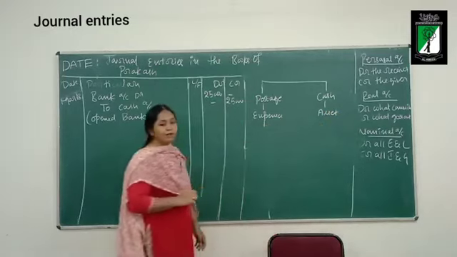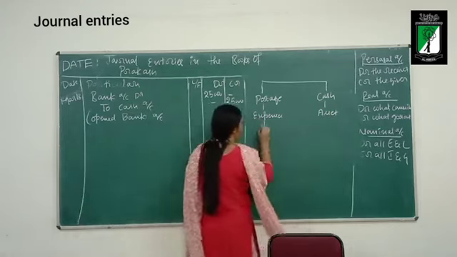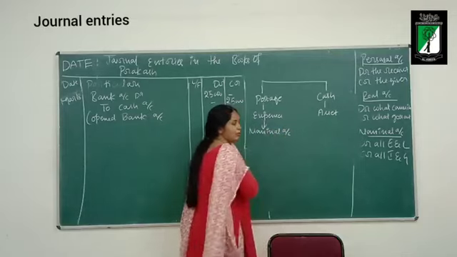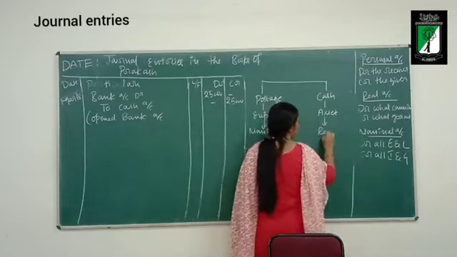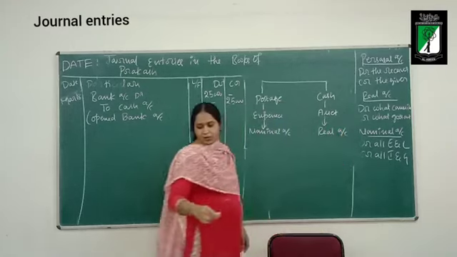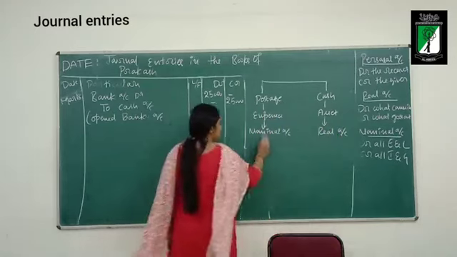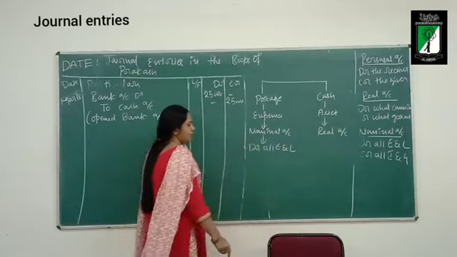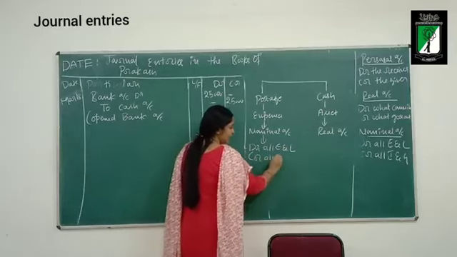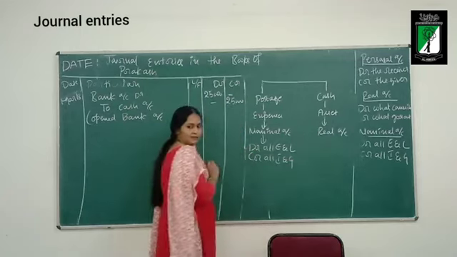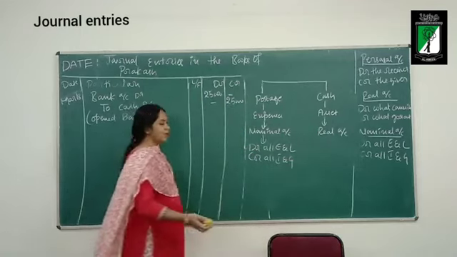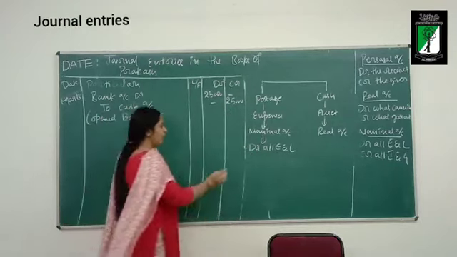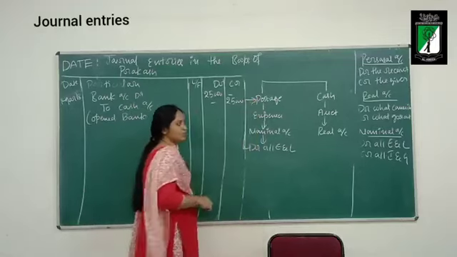If it is an expense, which account rule do I follow? Nominal account rule. If it is an asset, the real account rule. The nominal account rule says debit all expenses and losses, credit all incomes and gains. Here postage is an expense to the company, not a gain, so I will not consider the credit aspect. I will debit postage.